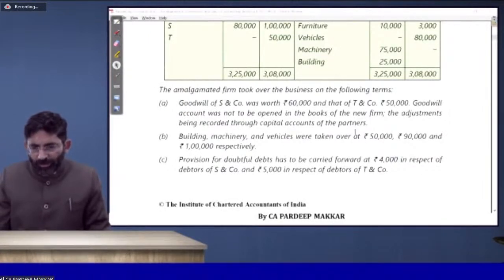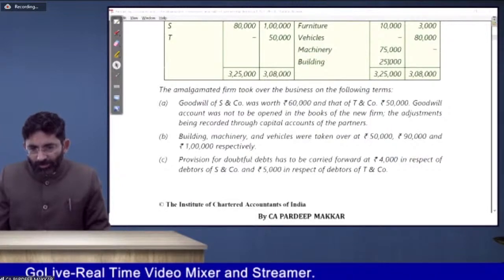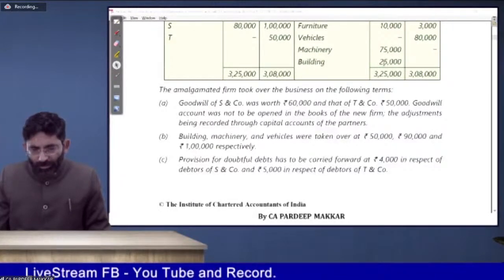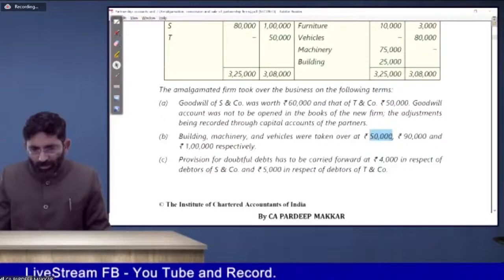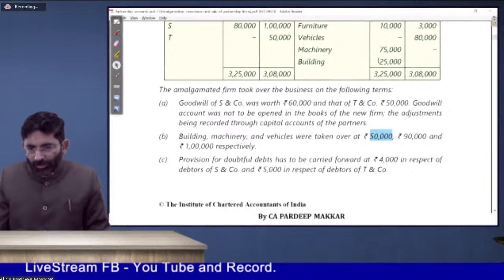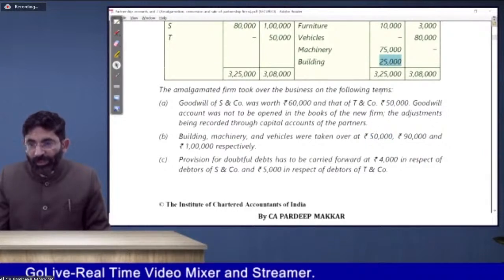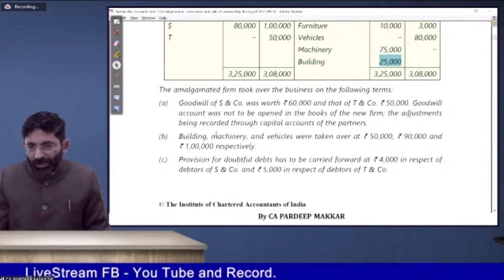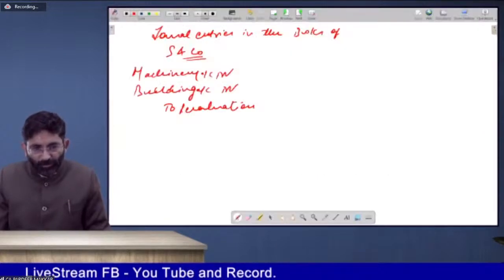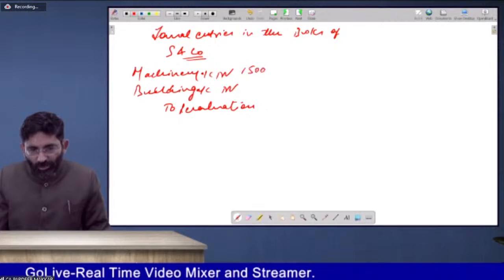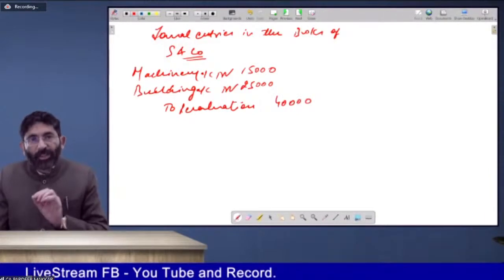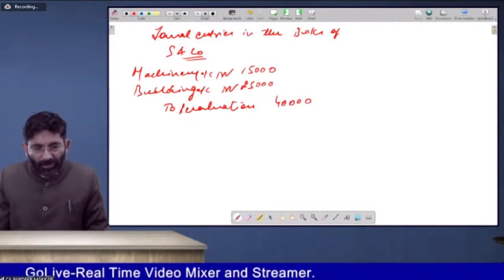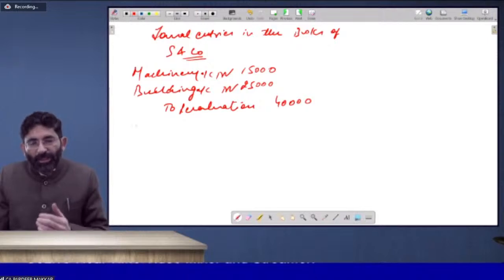Again, I am telling you, value of building is 25,000, taken over at 50,000, so increased by 25,000. Machinery increased by 15,000. So this will be the first entry. Right narration also, if you pass entries and it is demanded in the question, otherwise it will be done in the revaluation account.